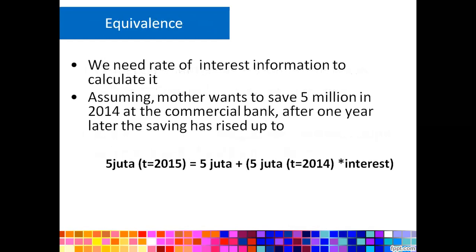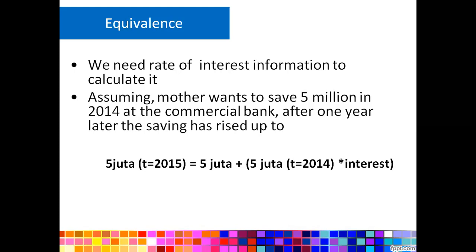Okay, for example, we need to understand the interest. The interest will be discussed in the next slide. Assuming that my mother wants to save 5 million in 2014 at a commercial bank. After 1 year, the savings have risen.